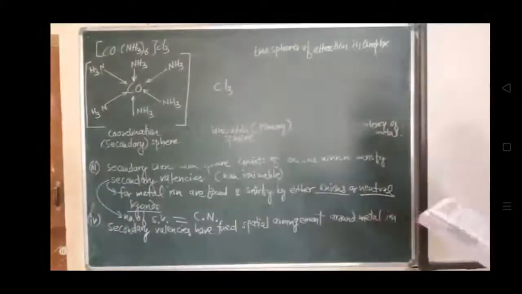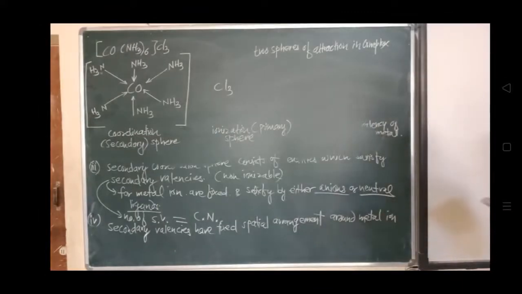When a complex is brought into solution, it does not dissociate into a simple metal ion.